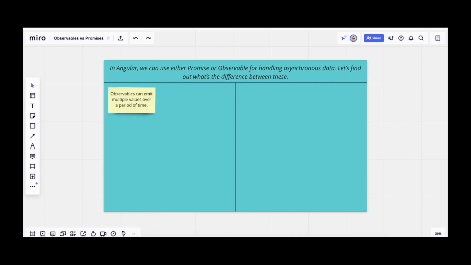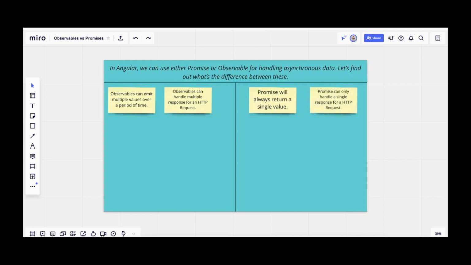Under observable, the first point would be it can emit multiple values over a period of time, whereas promises will always return a single value. Coming to the second point, observable can handle multiple responses for an HTTP request, whereas promises can only handle a single response for an HTTP request.